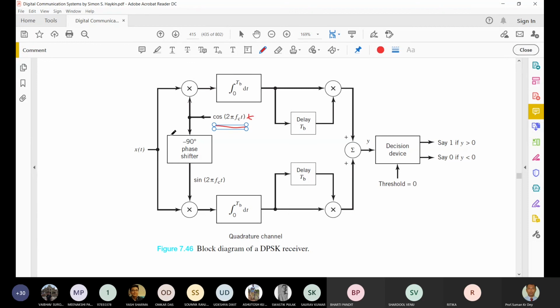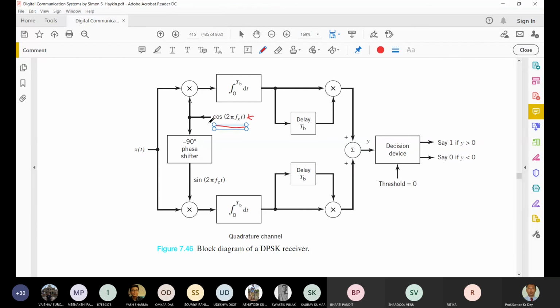Just tell me, we have seen there are 2 carrier frequencies required for binary frequency shift keying. So for binary PSK, how many carrier signals are required? Anyone? Only one carrier frequency is required for binary PSK.